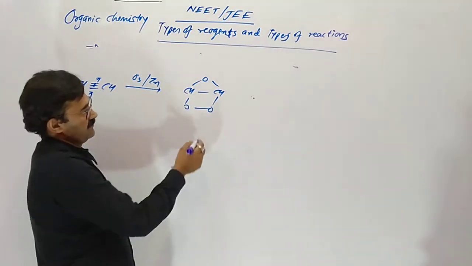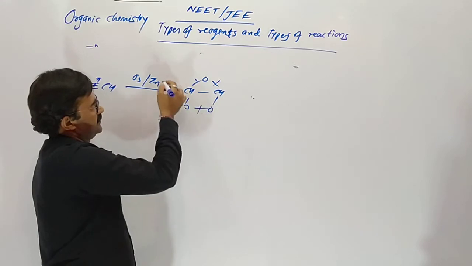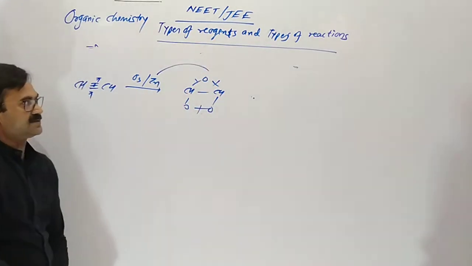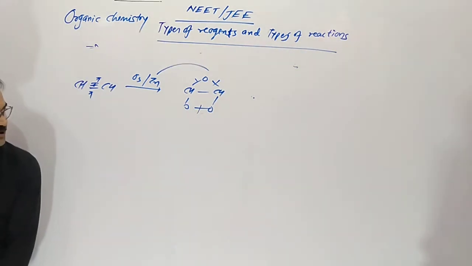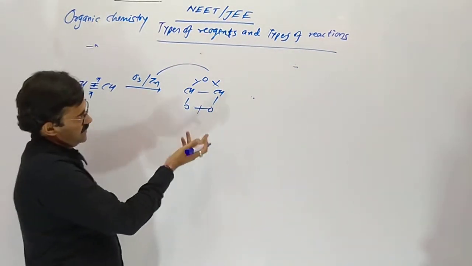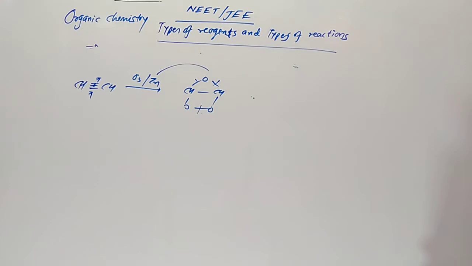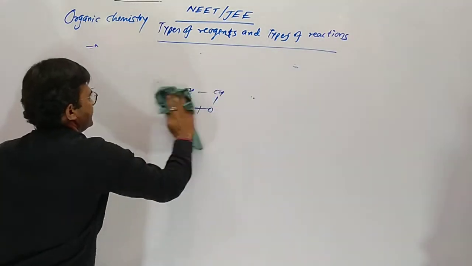And then after the bond breaks, zinc with oxygen combines to give ZnO, and CHO occurs.